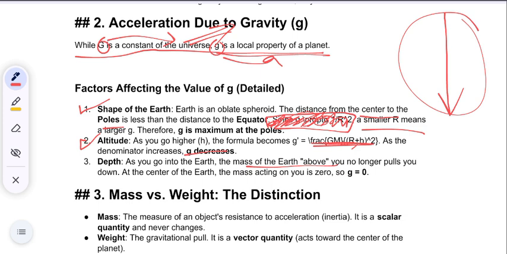At the center of the earth, the mass acting on you is zero. So gravity is also zero.